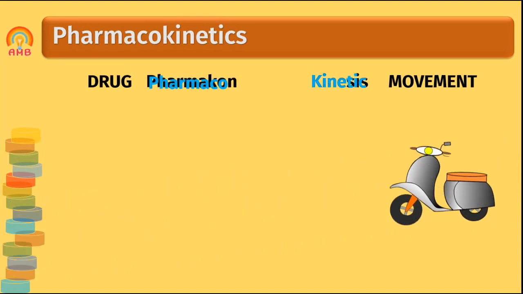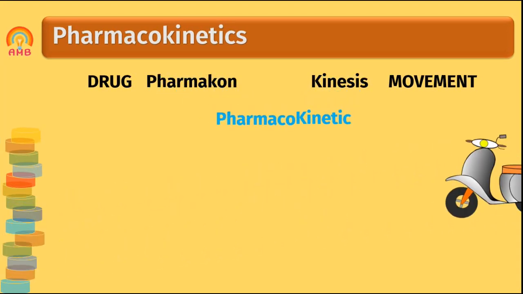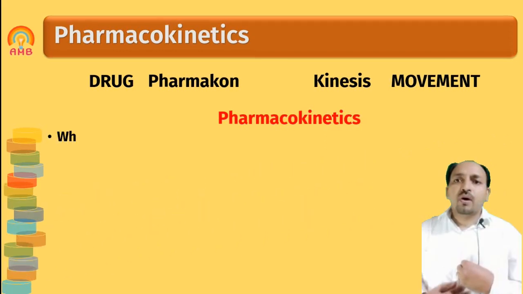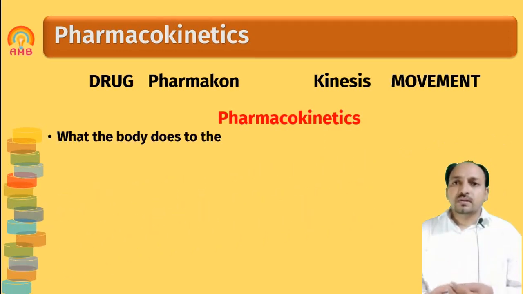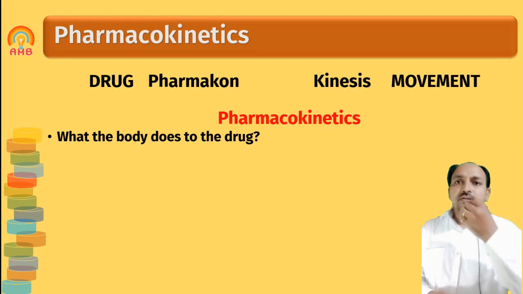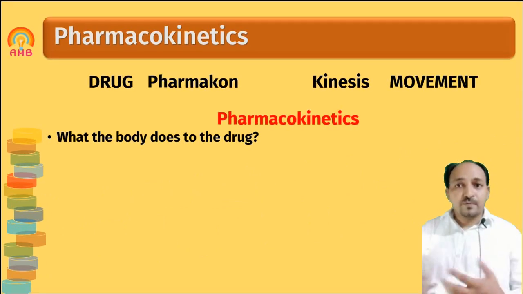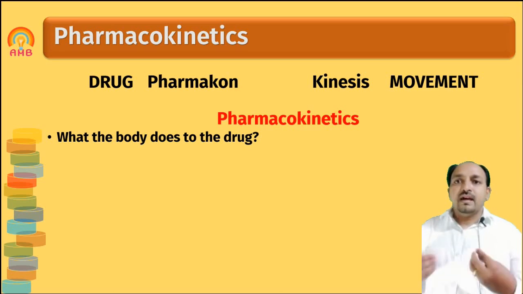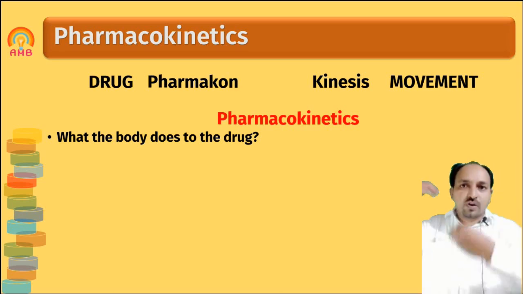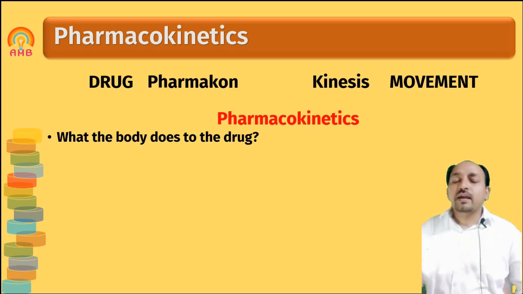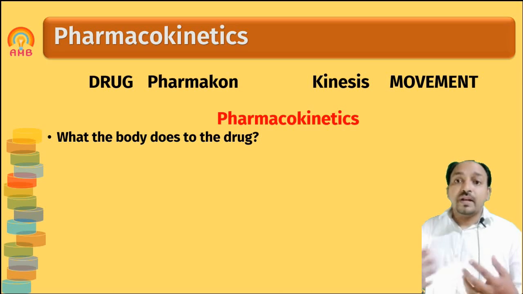So pharmacokinetics is nothing but what our body does to the drug. So we are taking the drug, the body absorbs the drug, so absorption is there. Second, that absorbed drug is distributed all over all parts of our body, and that is nothing but the distribution. The third part is metabolism.